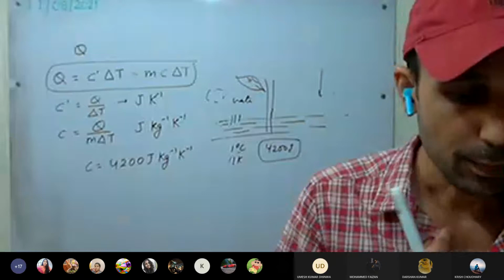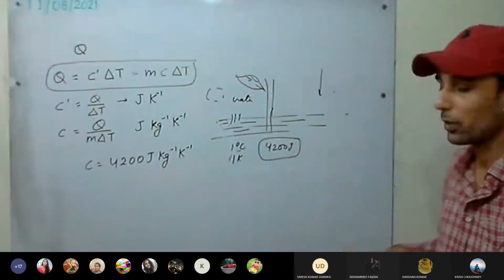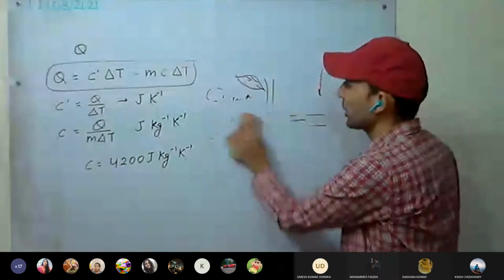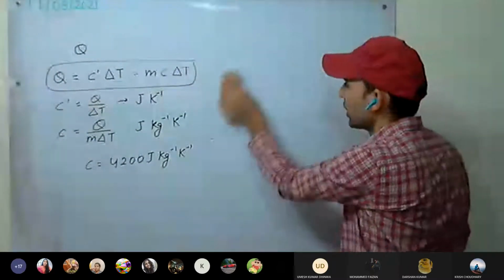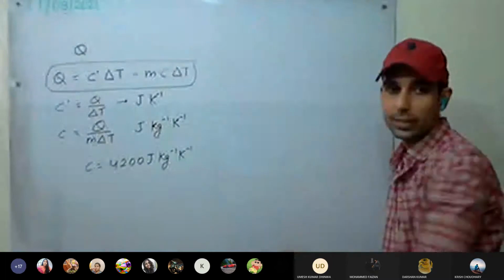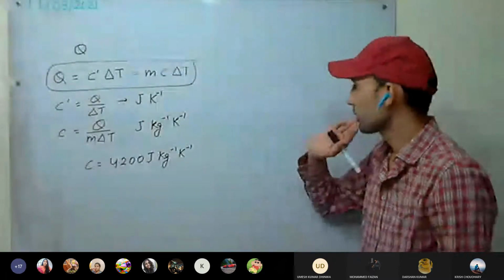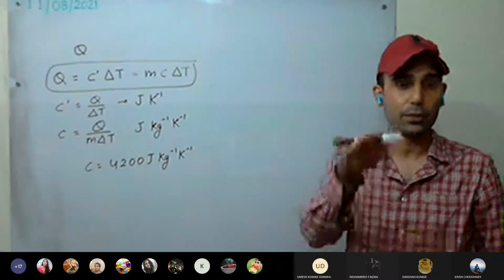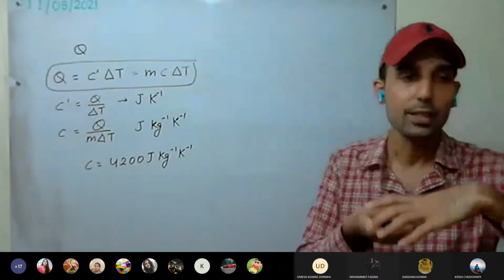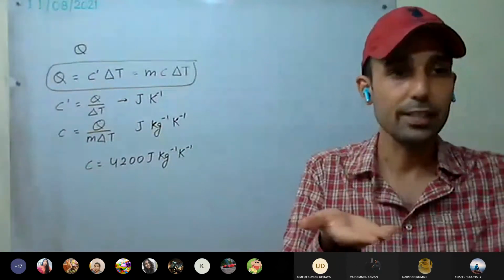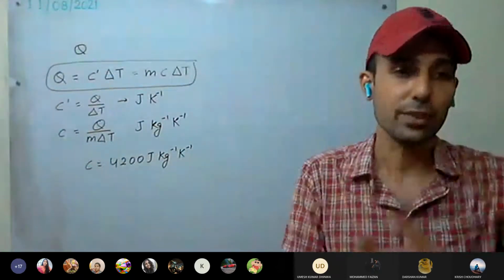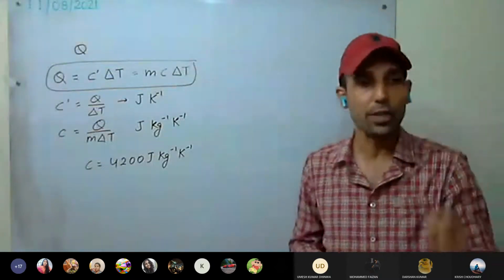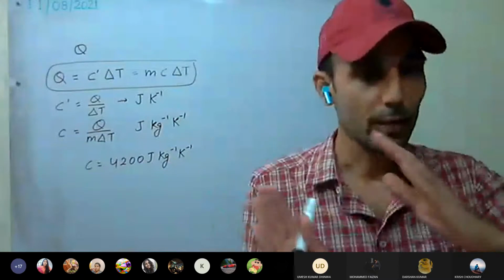All plants and animals have a high content of water in their bodies. I think around 80 or 90%. Okay, 80 to 90% of our body is made up of water. Even in plants as well, if we take a piece of wood just recently cut from the tree, measure the mass, now dry it after some days and measure it again, you can see the difference in the mass. That is because the water content is lost. Even in dry wood, a little bit of water is there, but still much of the water is lost.